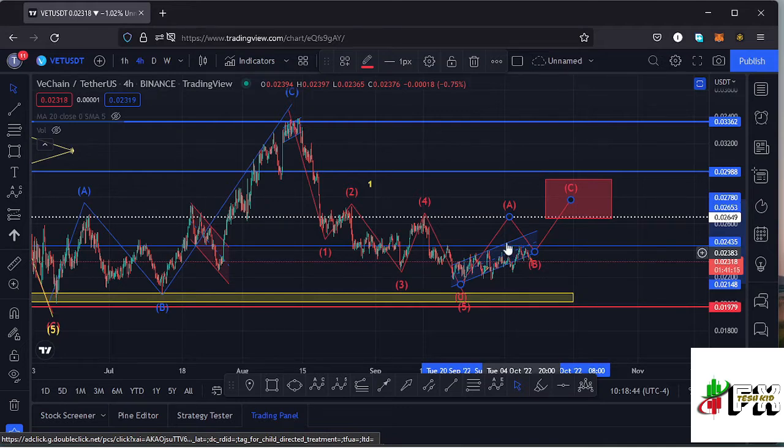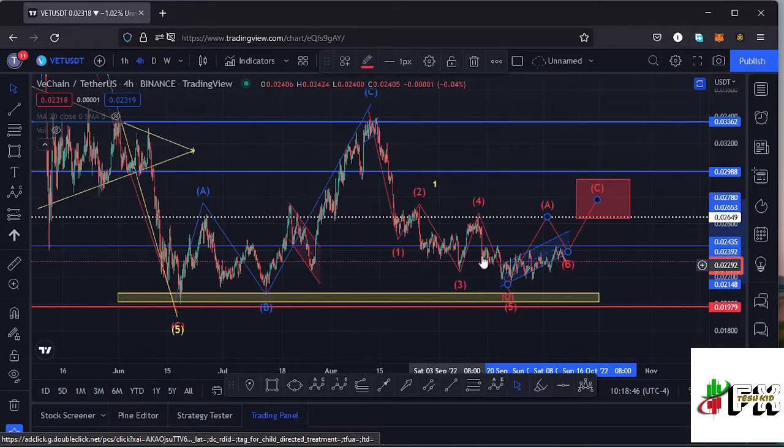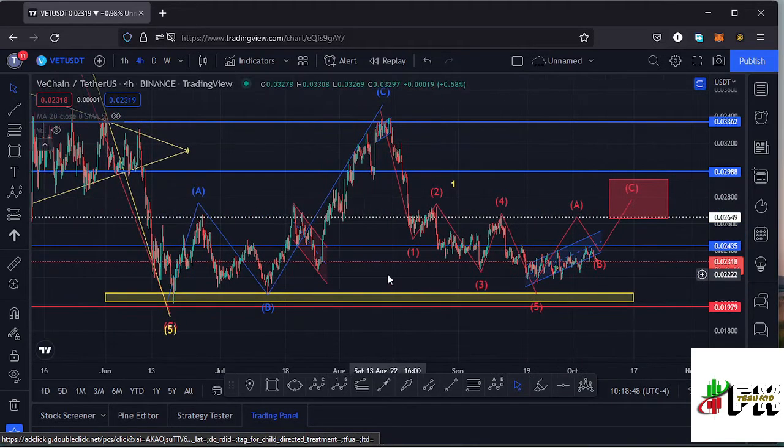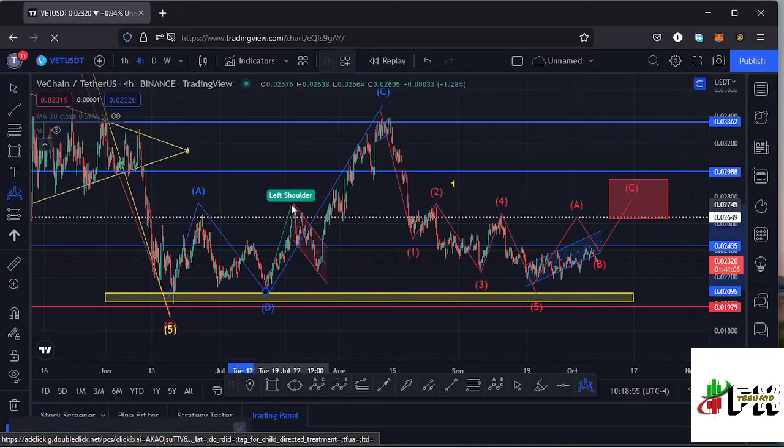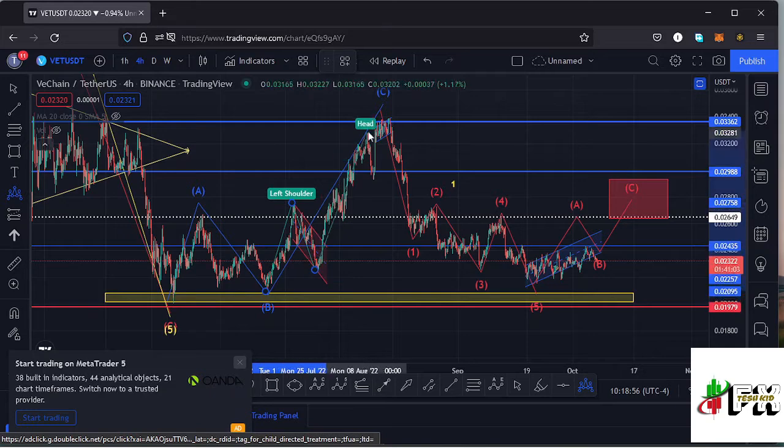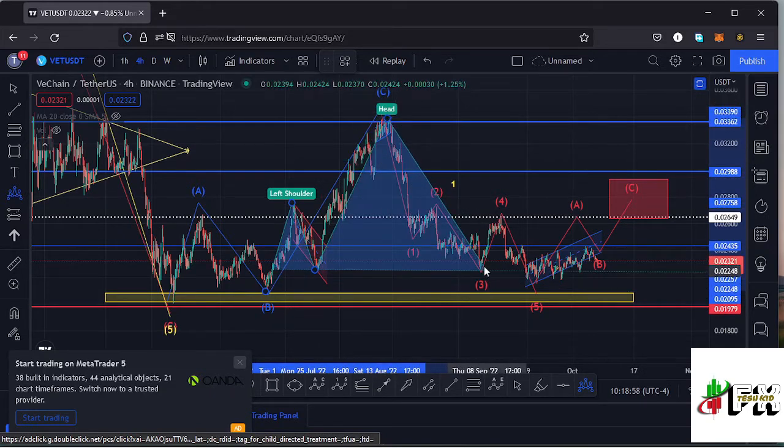So let's be patient and see how that plays out. Also zooming in here on the 4-hour chart, we can also see the formation of a head and shoulders pattern right here, and if I draw it out, we can have that as the left shoulder of that head and shoulders pattern. Then we have seen the head, then the neckline, then we have formed the right shoulder right there.